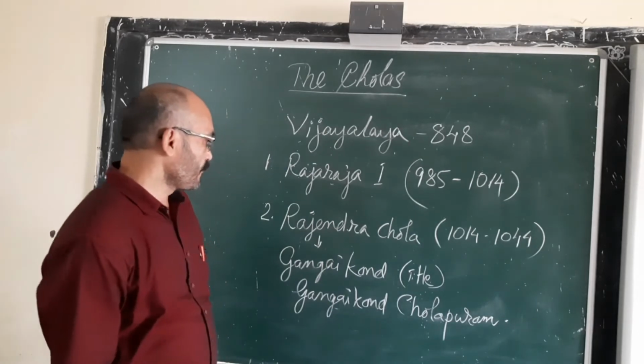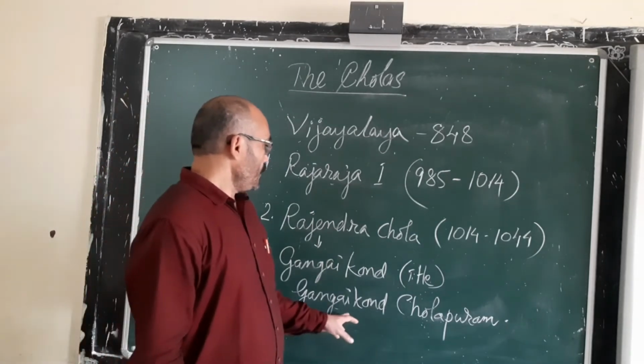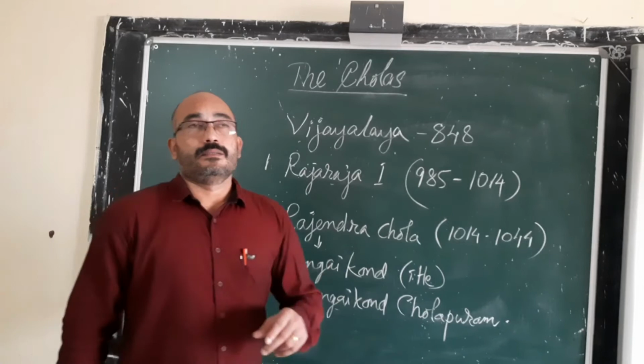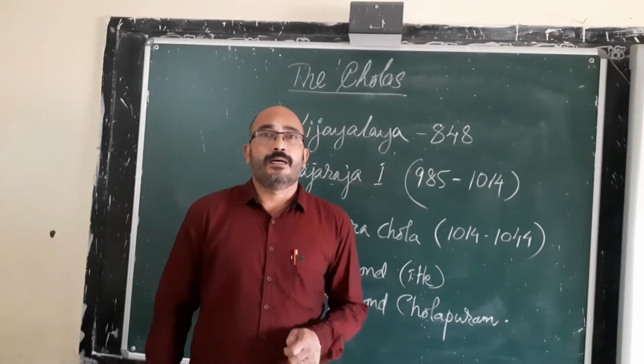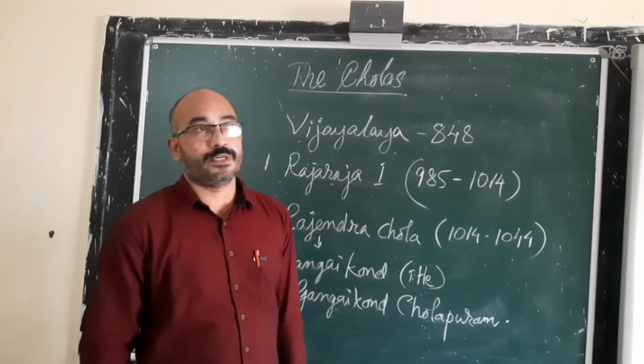So that is one of the greatest military expeditions of Rajendra Chola.